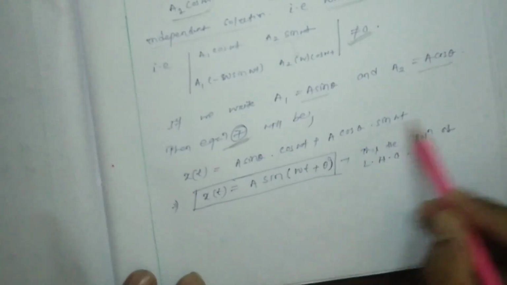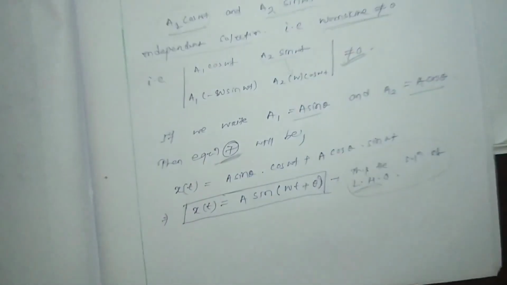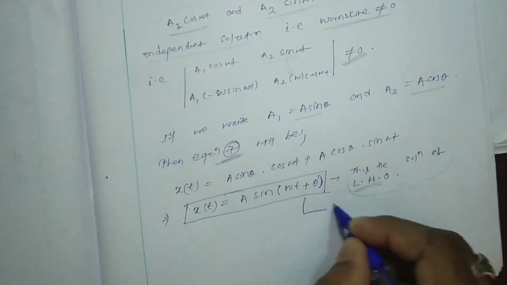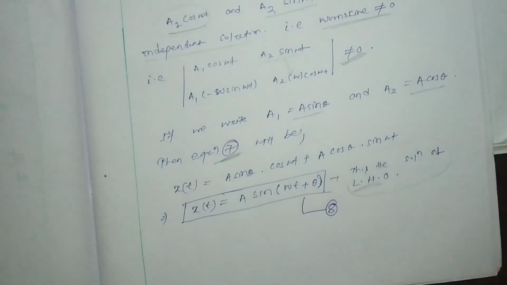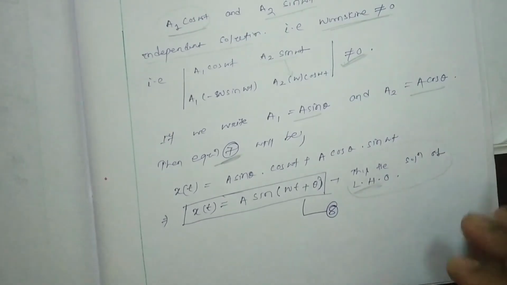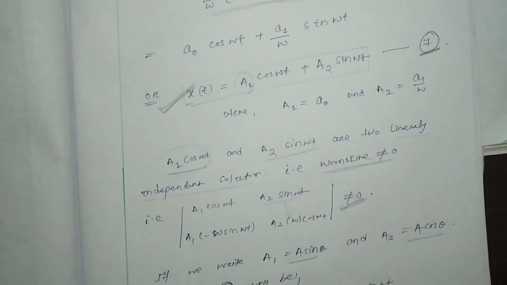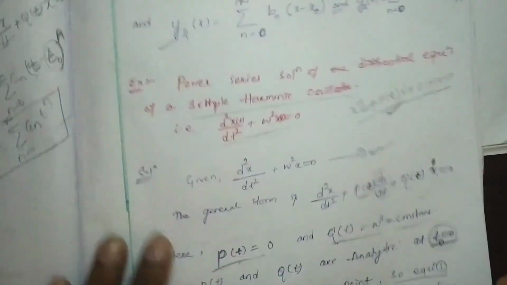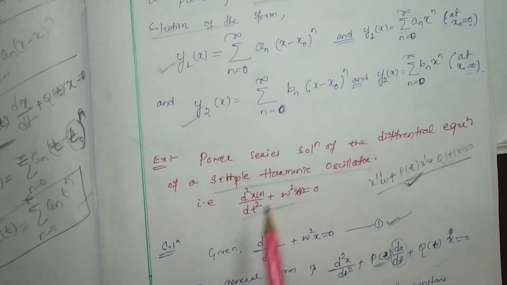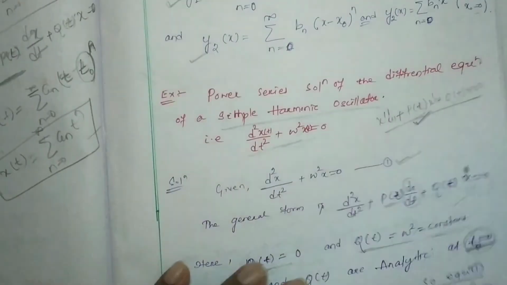This is another form of the linear harmonic oscillator solution, which you can write as equation number 8. Both equations 7 and 8 are solutions of the linear harmonic oscillator differential equation, which is solved by the power series method.